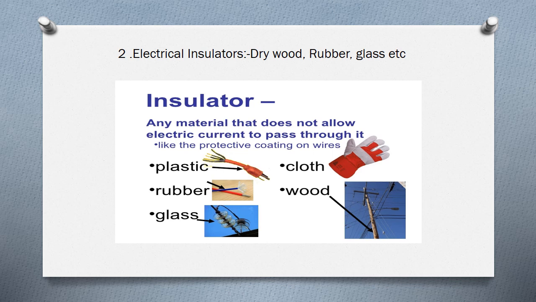Plastic, rubber, glass, cloth and wood, especially dry cloth and dry wood, are considered insulators. I am saying dry clothes and dry woods; wet clothes and wet woods are not insulators.